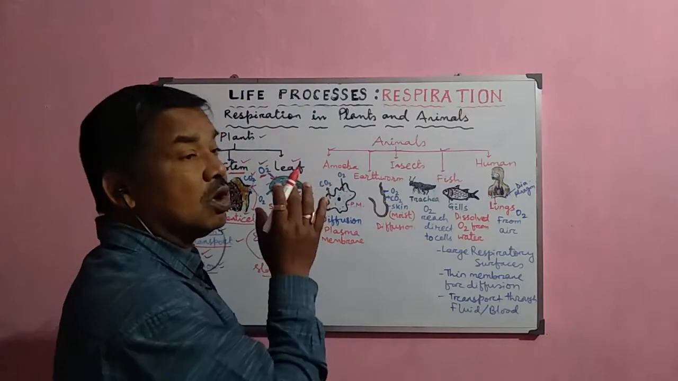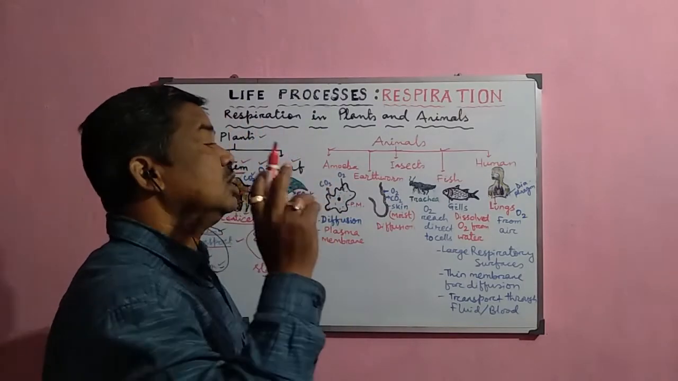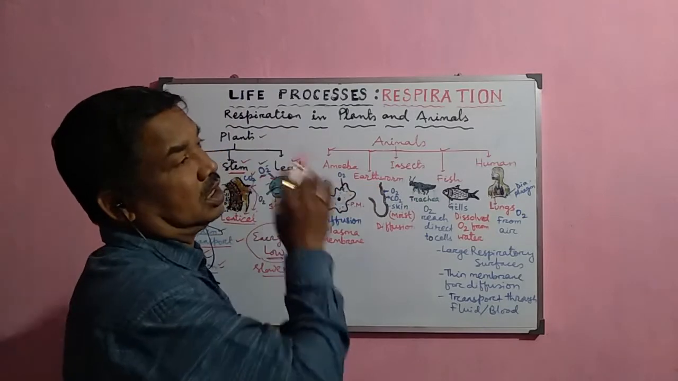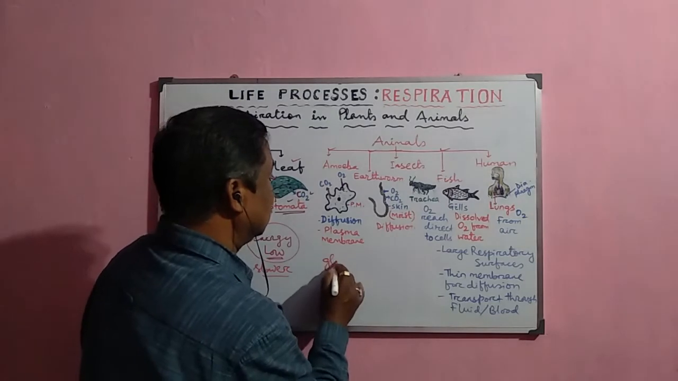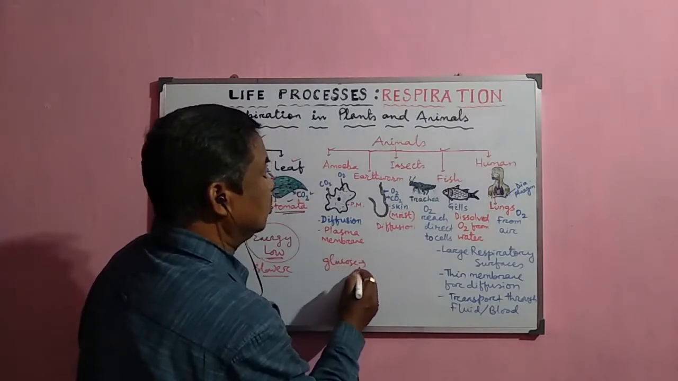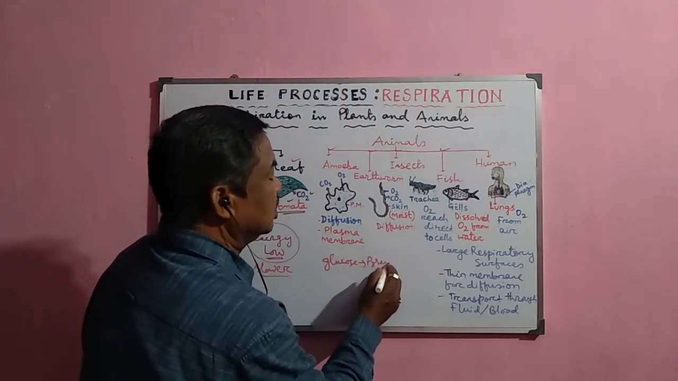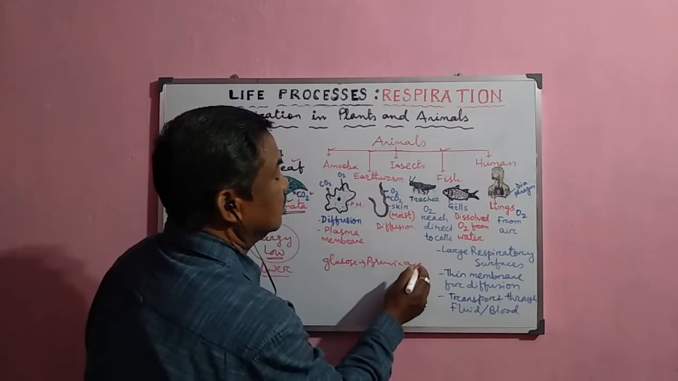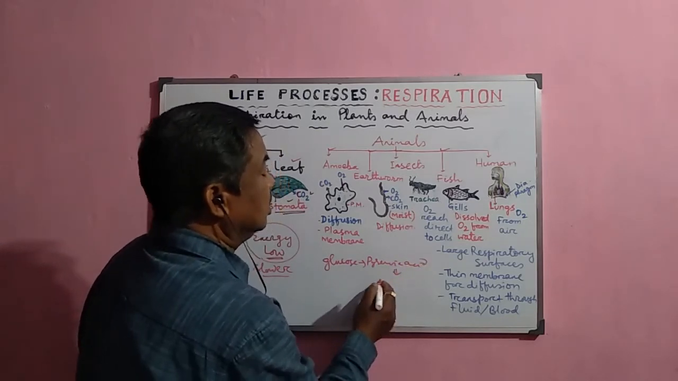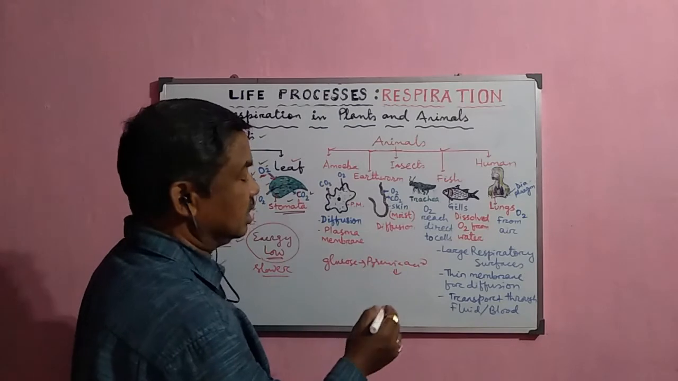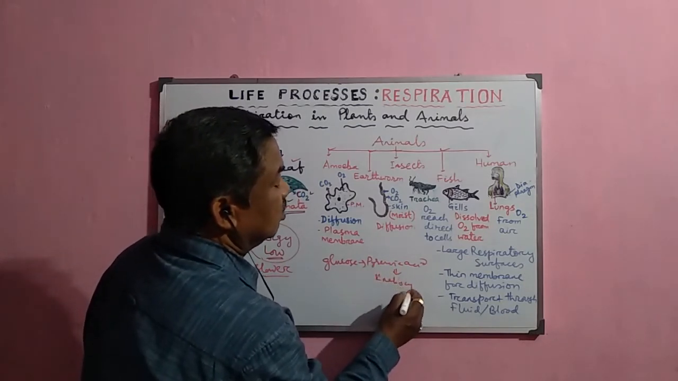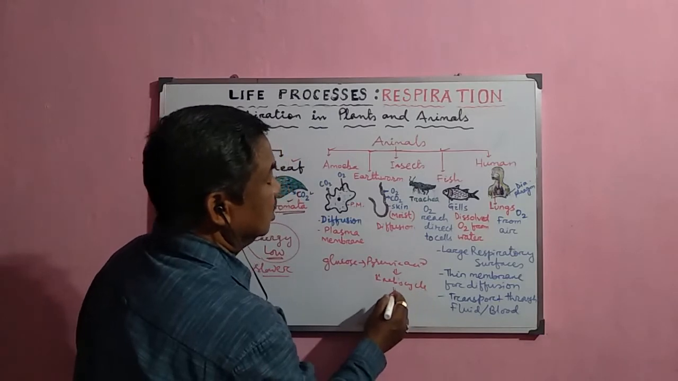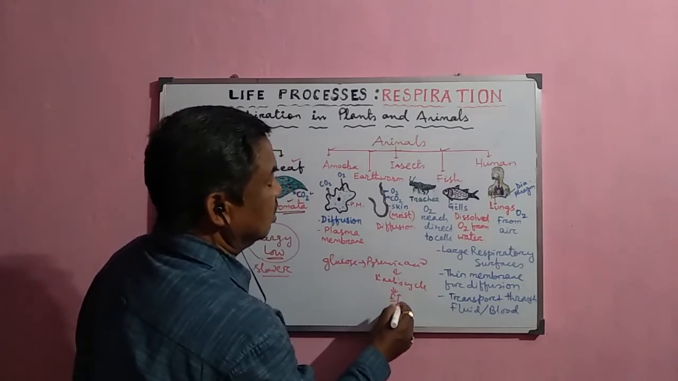Normally the releasing of energy is the same in almost all living organisms. That means the glucose is broken down. Suppose this is the glucose molecule, and this glucose is broken down to pyruvic acid, as we have already studied. From the pyruvic acid, when it enters into the Krebs cycle, it normally releases the energy, then your electron transport system occurs.